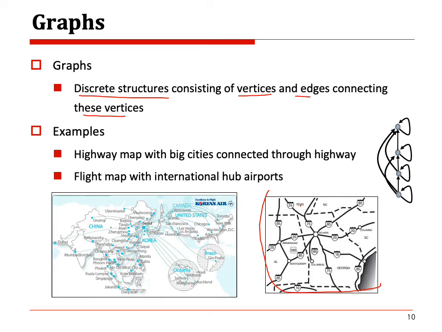Also, how about a flight map? It looks like this. It's the Korean Air flight map. Suppose Seoul exists, then from Seoul, which countries have flight schedules? You can think about this kind of vertex and edge expression.